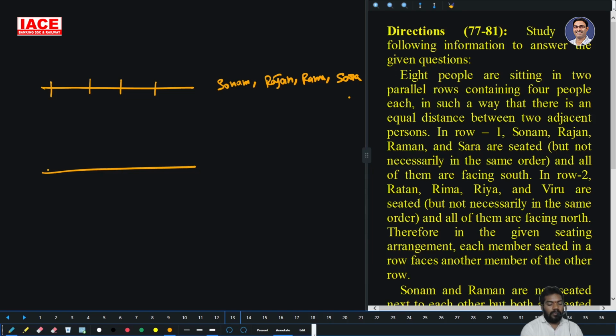And again 4 persons in Row 2: Ratan, then Rima, then Riya, and then Veeru.